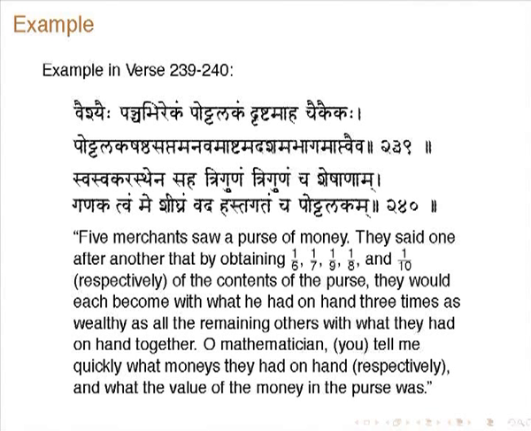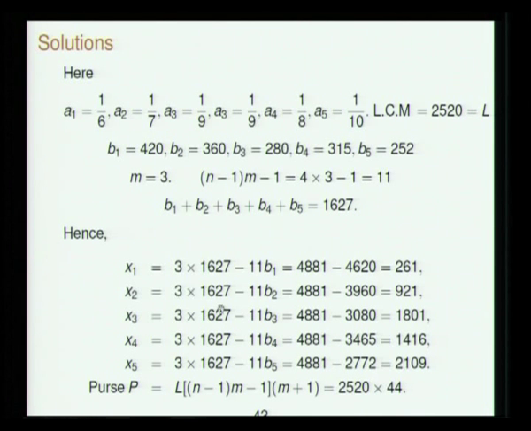5 merchants saw a purse of money. They said one after another that by obtaining 1 by 6, 1 by 7, 1 by 9, 1 by 8 and 1 by 10 respectively of the contents of the purse, they would each become, with what he had on hand, 3 times as wealthy as all the remaining others with what they had on hand together. O mathematician, tell me quickly what money they had on hand and what the value of the money in the purse was. Here the fractions are this, and you can take the LCM, which will be this. The solution will be given here, and the purse is this amount.